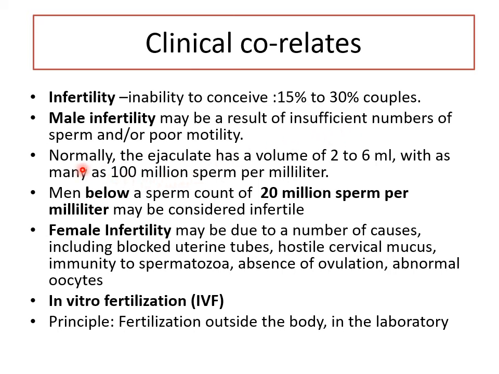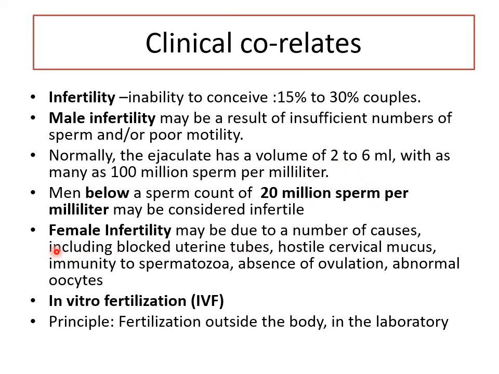The normal sperm count we have seen is usually 100 million per ml, or 300 to 600 million per 3 ml. The average ejaculate is 3 ml. It might be anywhere between this. But let's take it as per milliliter, so 100 million per milliliter. Men with a sperm count below 20 million per milliliter may have difficulty being fertile, so they may be considered infertile or sterile. But nowadays, with good assisted reproductive techniques, even with low sperm count, good sperm can be harvested.